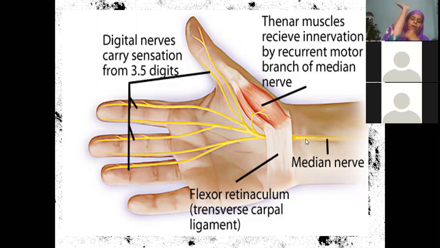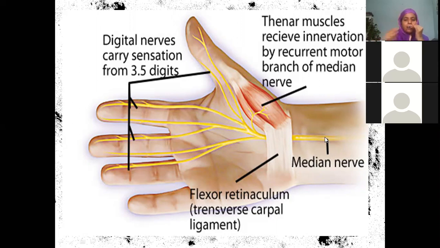Basically, it is supplying all the long flexor tendons in the forearm. That's why you call it the laborer's nerve. If this nerve is damaged, we cannot do any heavy work. Like you see laborers carrying heavy objects, no? How is it possible? Because of the movement of the long flexor muscles of the forearm. So they will be paralyzed if this nerve is damaged.